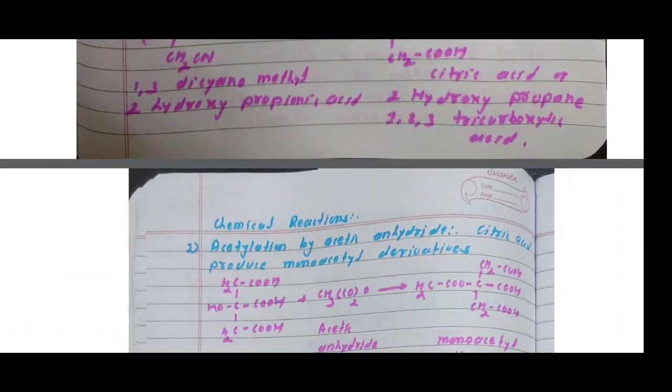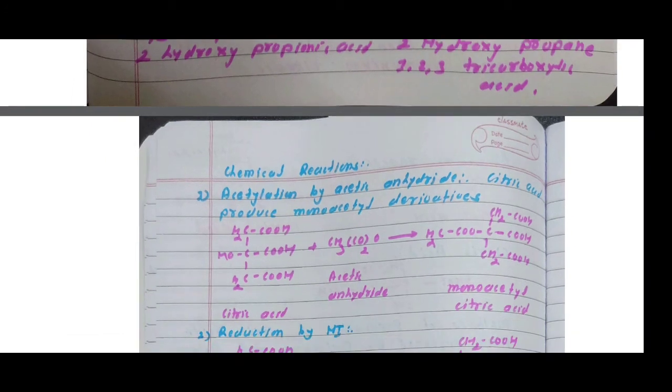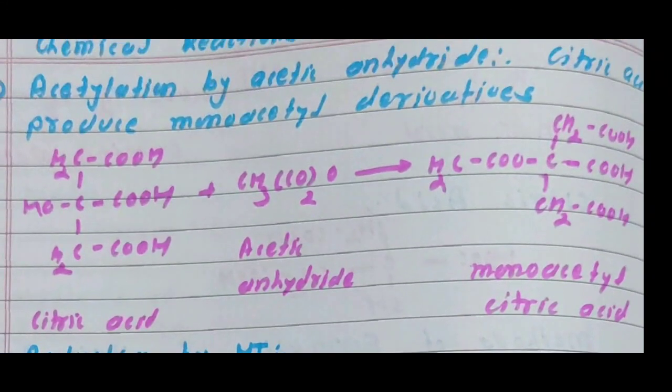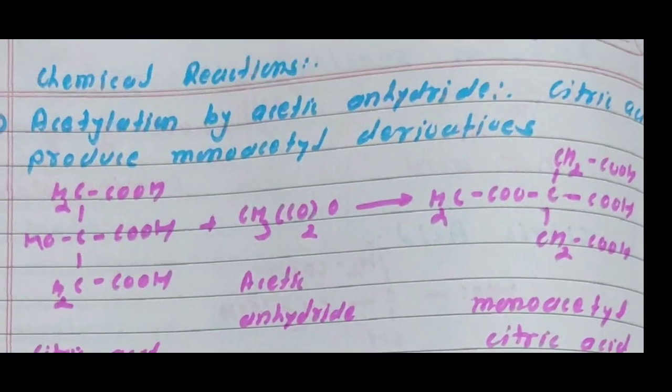After synthesis, the next point is the chemical reactions of citric acid. There are 3 chemical reactions of citric acid. The first chemical reaction is acetylation by acetic anhydride. Citric acid undergoes acetylation and produces a monoacetyl derivative. The acetylating reagent is acetic anhydride, or instead of acetic anhydride we can use acetyl chloride.